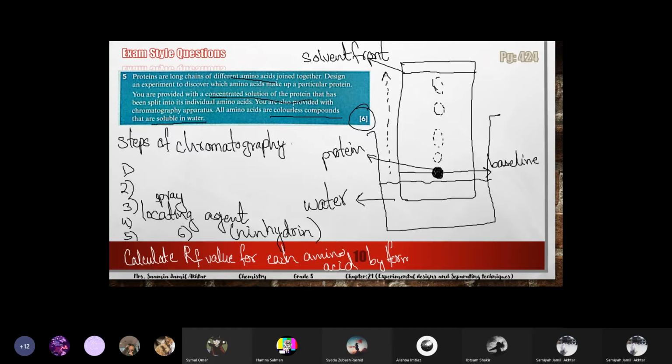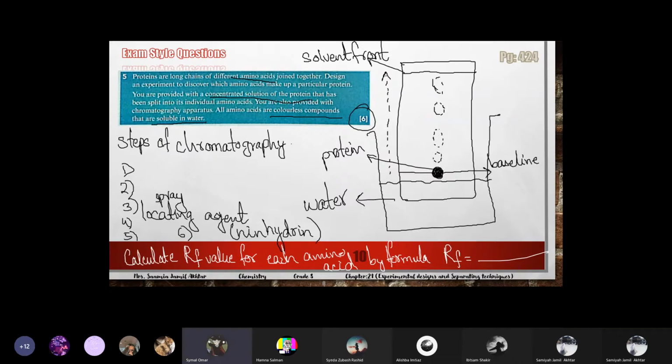Then write the formula of RF value. Distance traveled by the component divided by distance traveled by the solvent front. The values are not given to you, so you don't have to calculate it actually, but write it as the last point that calculate the RF value by this formula.